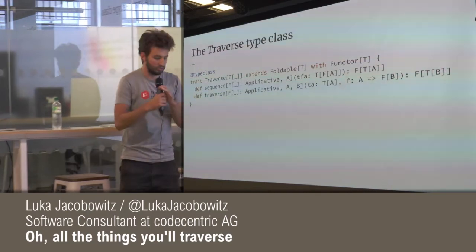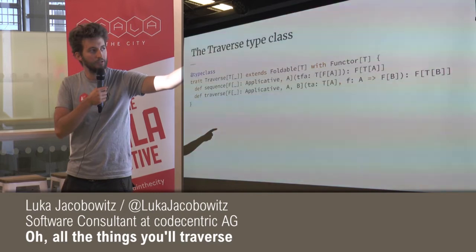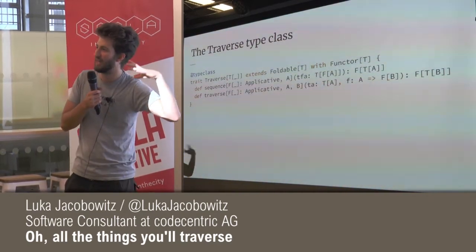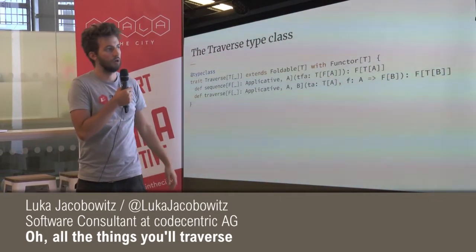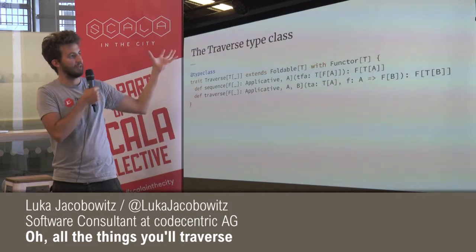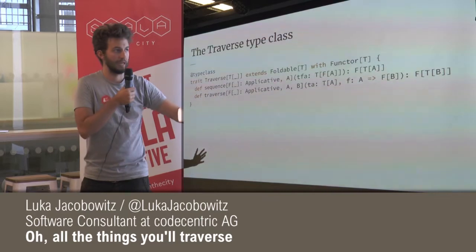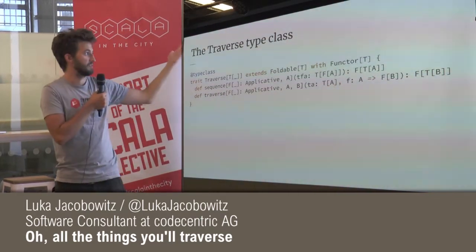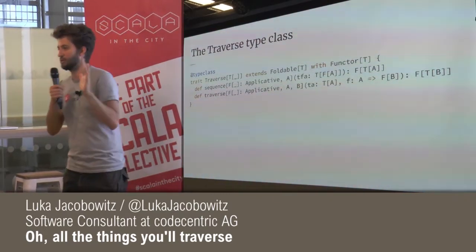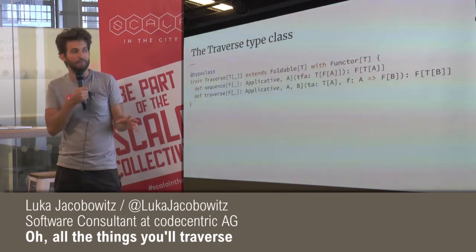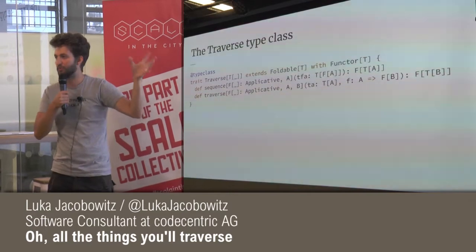Before I do that, let's just go over the type signature real quickly. Before we had a list of f of a to an f of list of a, but now we just said, hey, why list? Let's just do it for any kind of t, right? And so it works for any kind of t with this type class. So we have a t of f of a, which could be, for example, a list of future, and turn it into a future of list with the sequence function, or the same with traverse. But it could be anything, and that is the real power of this Traverse type class, that we've not just abstracted over the applicative, but also over the container, just as we did with foldMap and monoids.